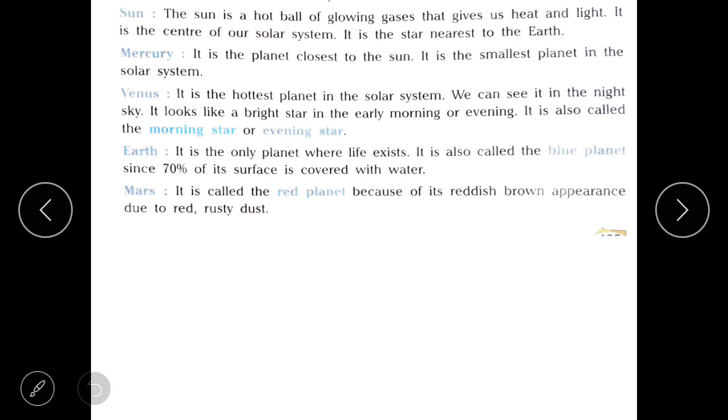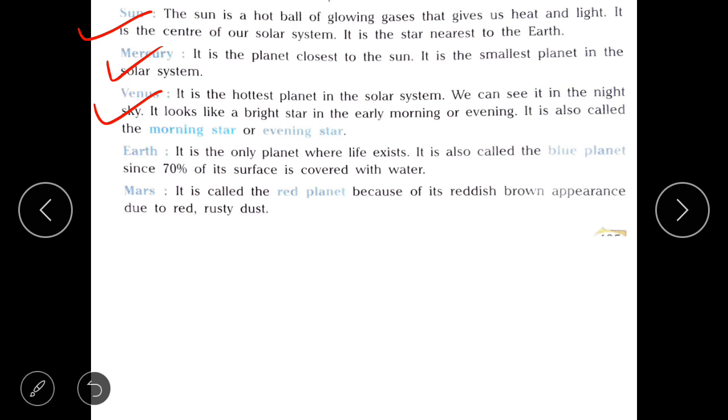Now, let's study in detail about the sun and the 8 planets one by one. Children, we all know that sun is a hot ball of glowing gases which gives us heat as well as light. It is the center of our solar system and it is the star nearest to the earth. Mercury is the smallest planet in the solar system and it is the planet closest to the sun. Venus is the hottest planet in the solar system.